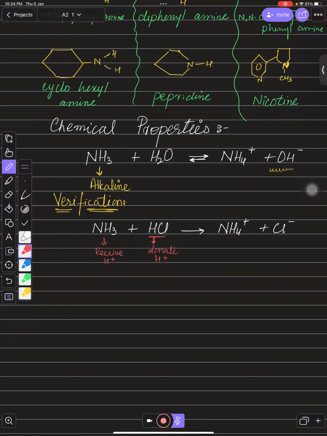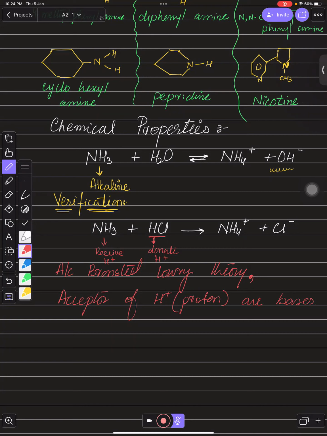So according to Bronsted-Lowry theory, ammonia is actually a base. You can say that acceptors of protons, acceptors of H positive ion, are bases. So this is now confirmed that ammonia is actually basic in nature.